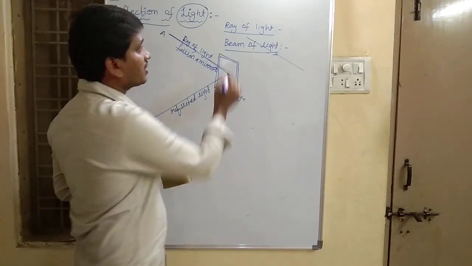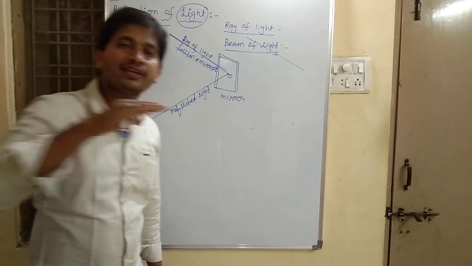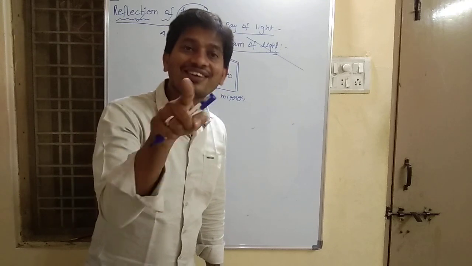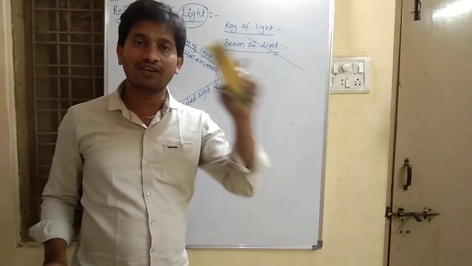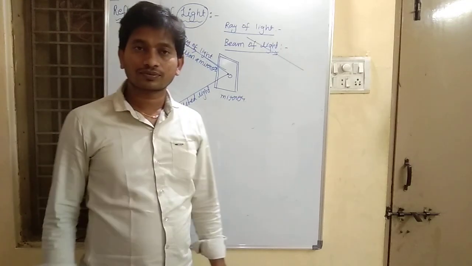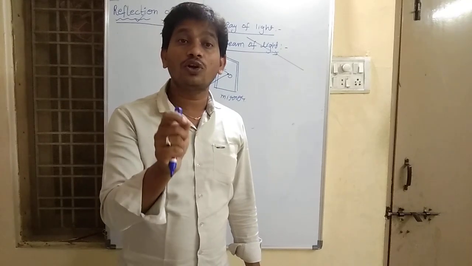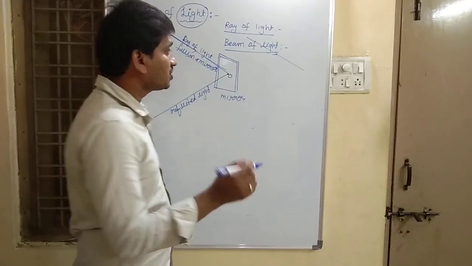The first one is ray of light. What do you mean by ray of light? A ray of light is a straight line through which light travels. That is a ray of light. Now, what do you mean by beam of light? A bunch of light rays is called a beam of light.